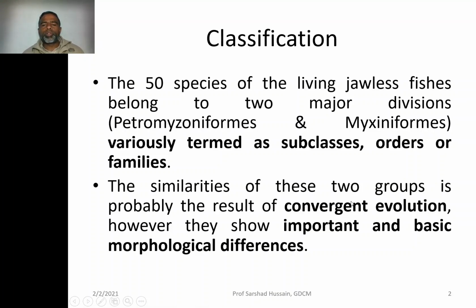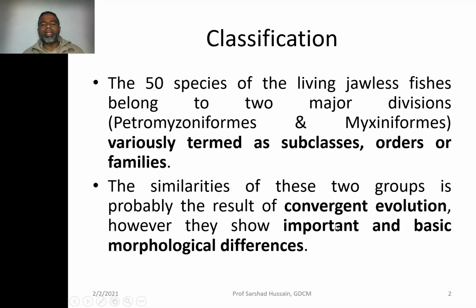Similarly, the similarity between Petromyzoniformes and Myxiniformes is because of convergent evolution. This is convergent evolution: the two groups have evolved totally differently, but because they have the same habitat, they have similarities. Otherwise, they cannot be put under the same group, because they do have some important and basic morphological differences also.